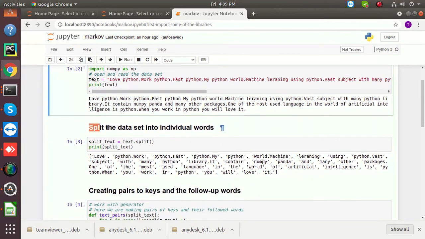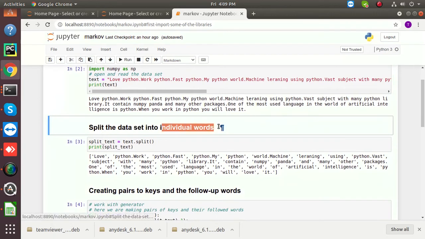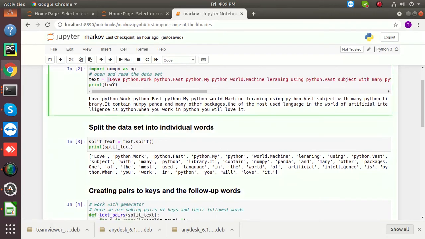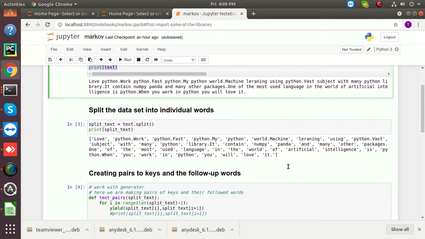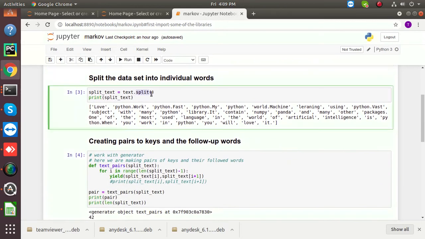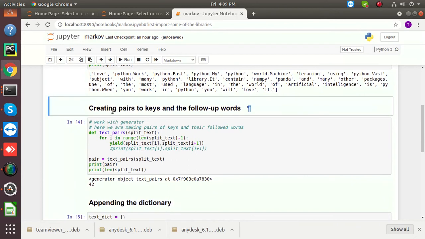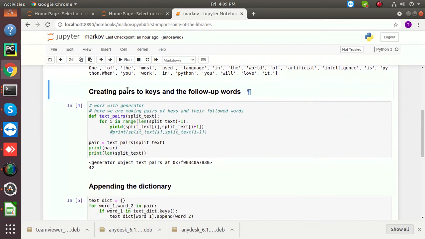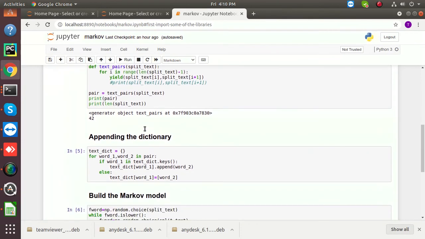Now we will split the data into individual words. Now the entire statement is split into different words by using the split method. Now we are going to create pairs of keys and follow-up words. Now this pairing is basically done in order to save memory space. As you can see, the pairing is done.